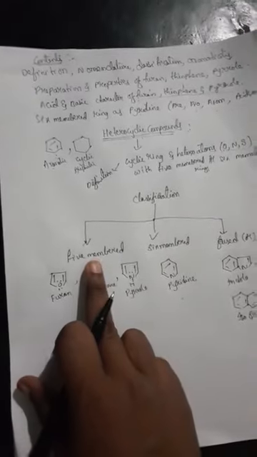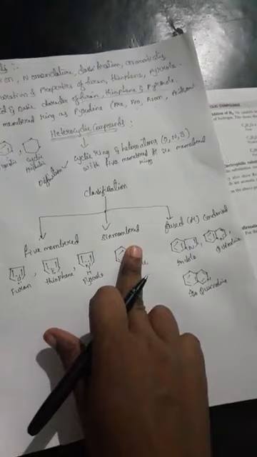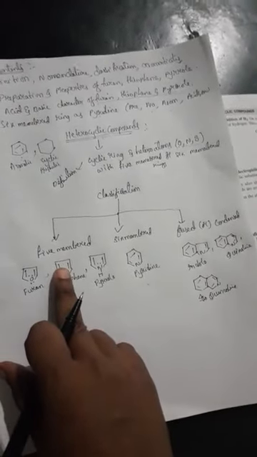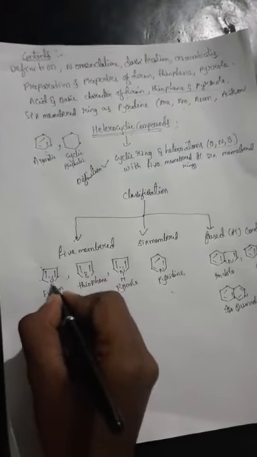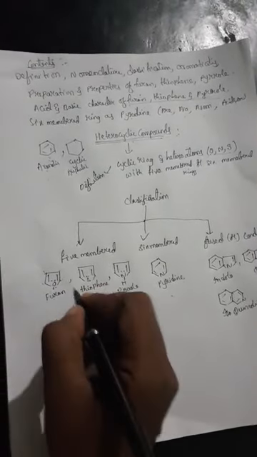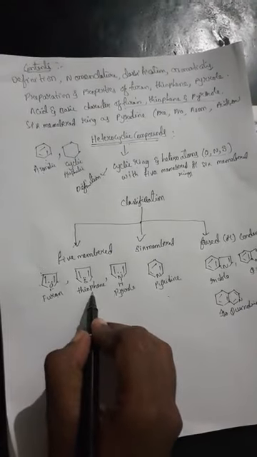See what is the classification here. Once again I am saying it is divided into three types, that is 5-member, 6-member, fused or condensed. Coming to 5-member, what are the examples here we are taking? 5-member I am saying 1, 2, 3, 4, 5. Okay, so here furan, thiophene, pyrrole.